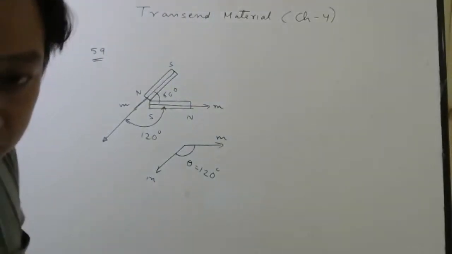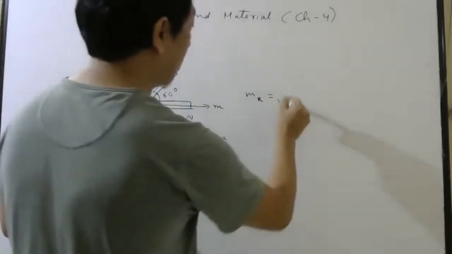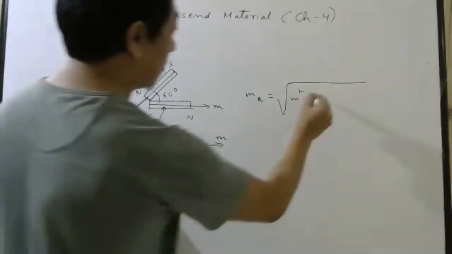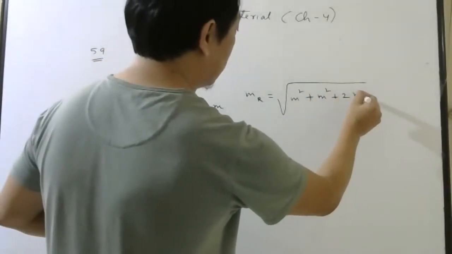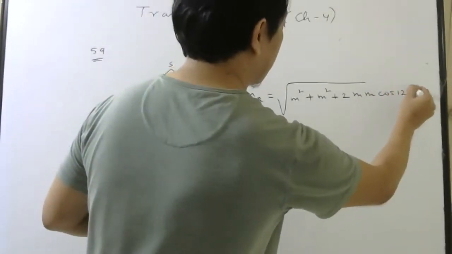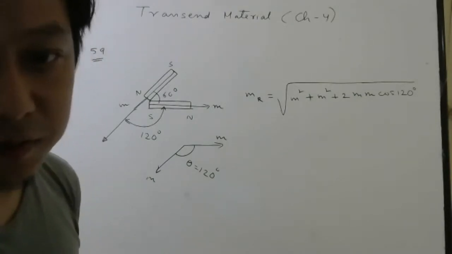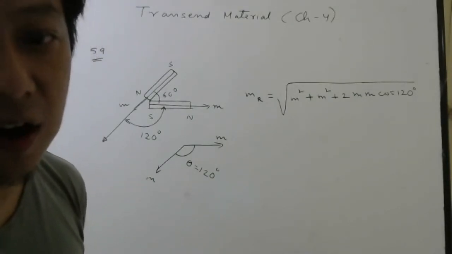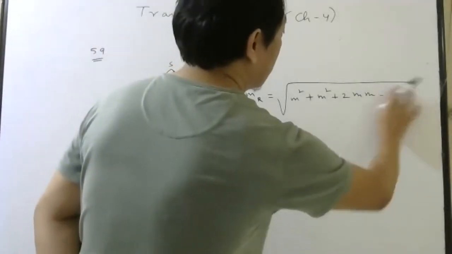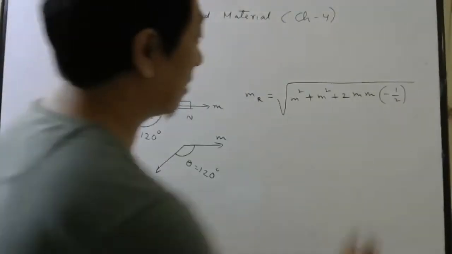Suppose you don't remember, then what will you do? To find magnitude of the resultant, you will use the formula root over magnetic moment of this square plus magnetic moment of this square plus 2 into magnetic moment of both of them into cos 120. Right, students? This is the formula we use to find the resultant of two vectors, magnitude. Cos 120, I hope everybody knows, is minus half.